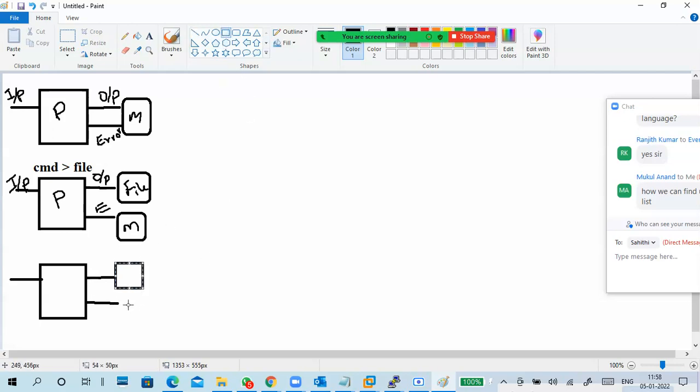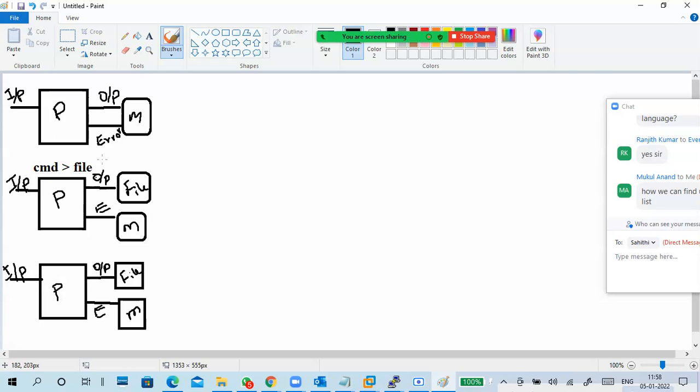Error goes to the monitor, output goes to the file. Same, no difference between the first one and the second one. This is output going to the file, error going to the monitor or terminal.